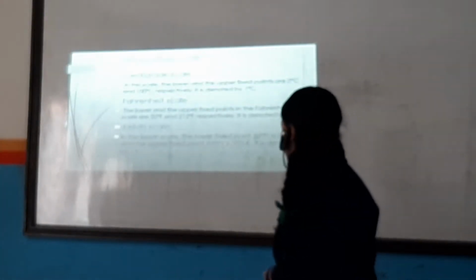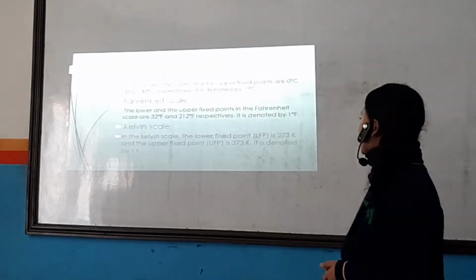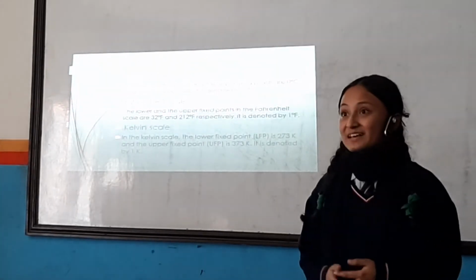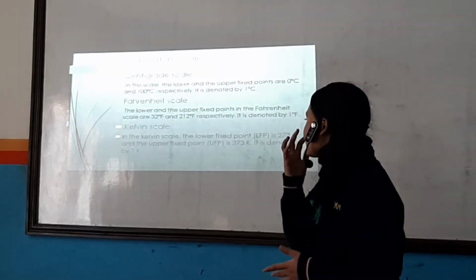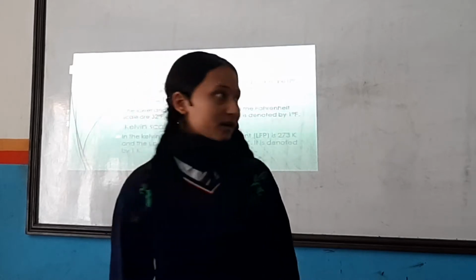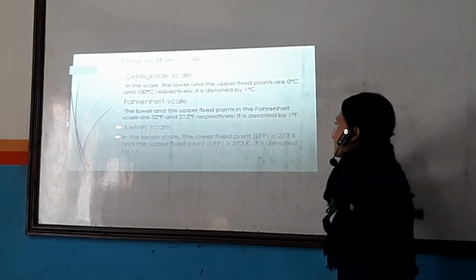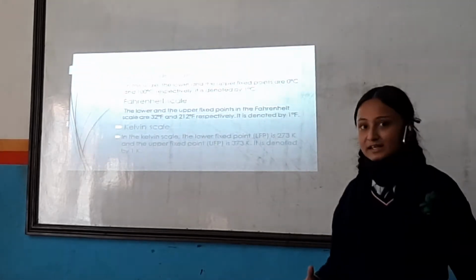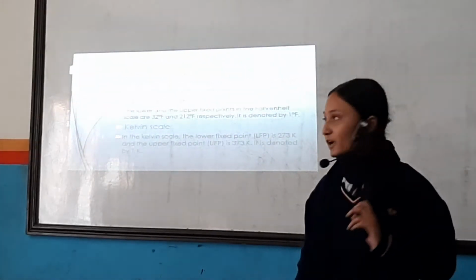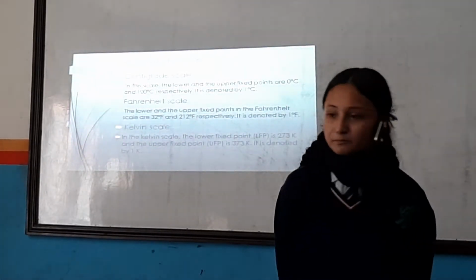Likewise, for the Kelvin scale, the lower fixed point and upper fixed point are 273 Kelvin and 373 Kelvin. Also, 1 degree centigrade is used for denoting the centigrade scale, whereas for Fahrenheit it is used as 1 degree Fahrenheit, 1 degree F, and for the Kelvin scale only 1 K.